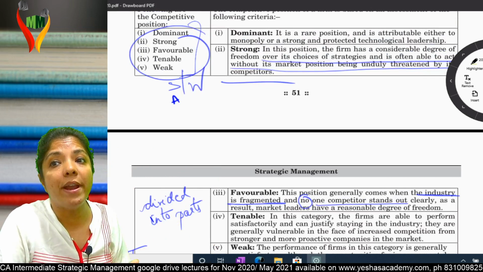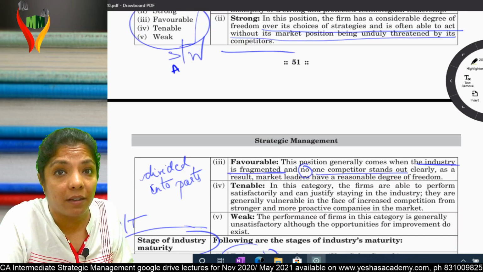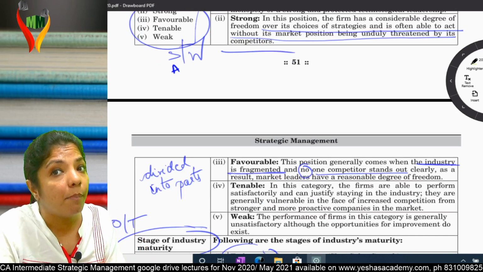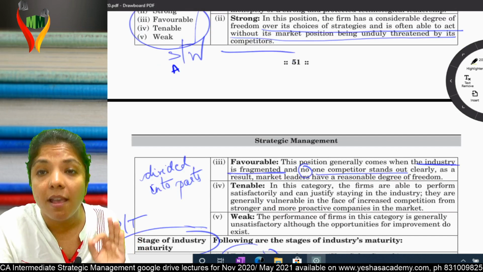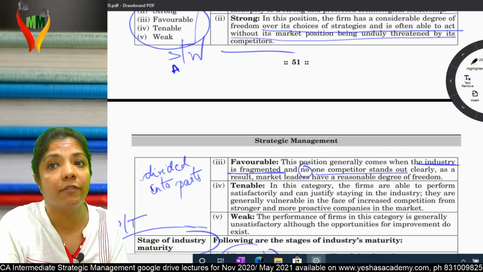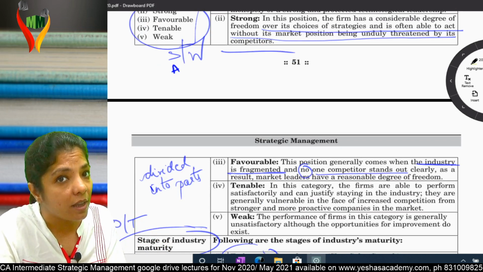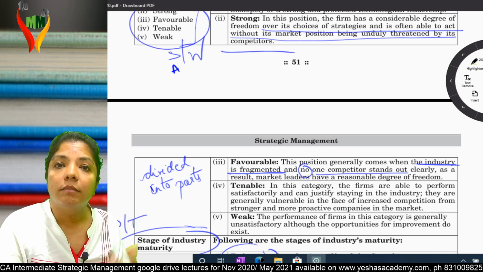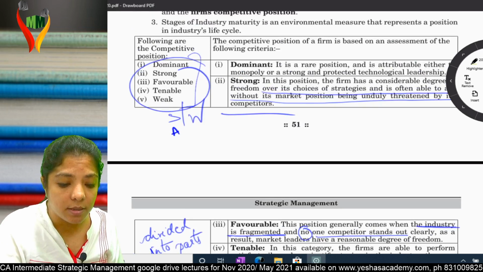But now I'm moving towards tenable and weak. Tenable means I'm able to manage. But still, there are proactive companies in the market, and if they are strong, it will be difficult for me. And last week, I am not performing at all, even though there is scope for improvement. Am I clear? Who has given all this?